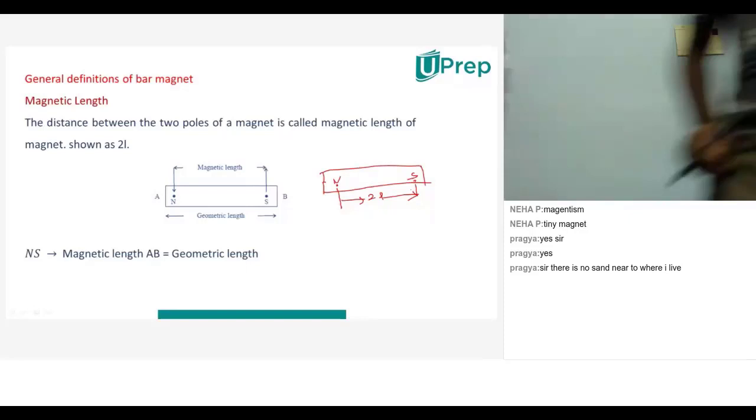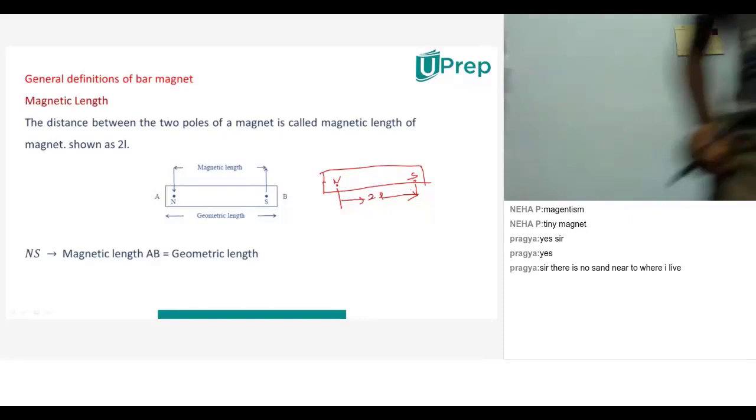So from north pole to south pole, whatever the distance is, that distance will be treated as 2L. Why will it be treated as 2L? Just now I said the force of the magnet will be almost zero at the center, and from that point any one of the poles will be treated as L. So from this point to the south pole will be taken as L, so L plus L will be considered as 2L.